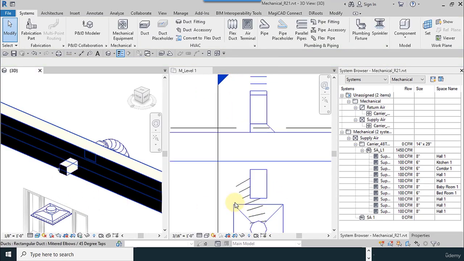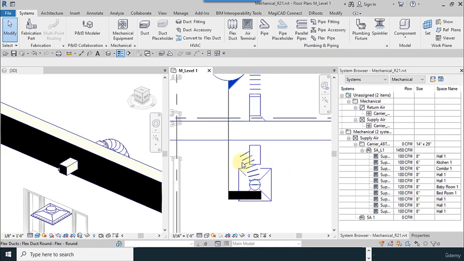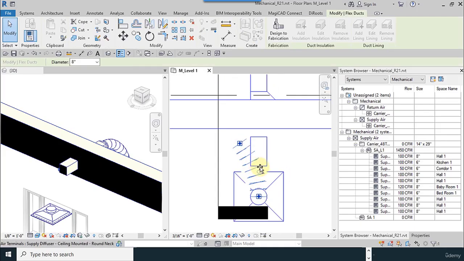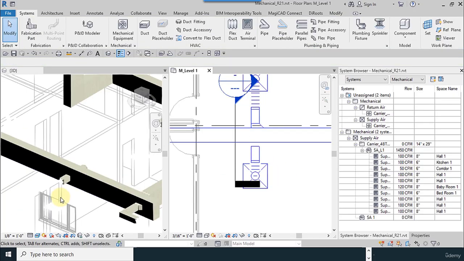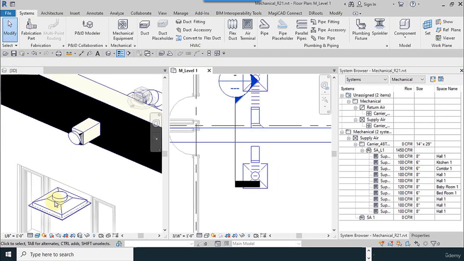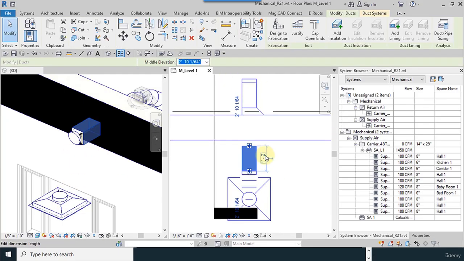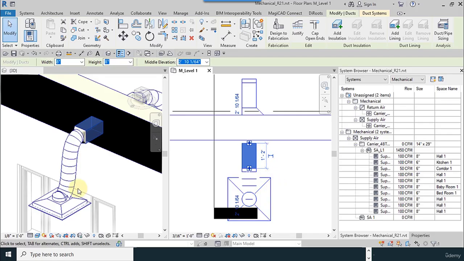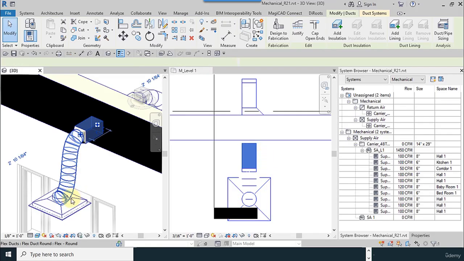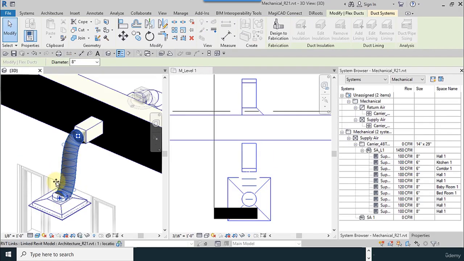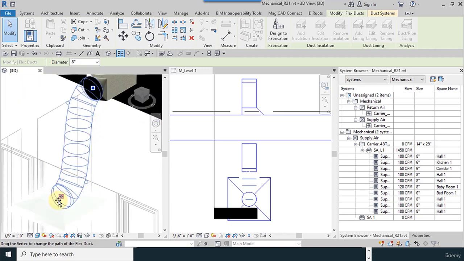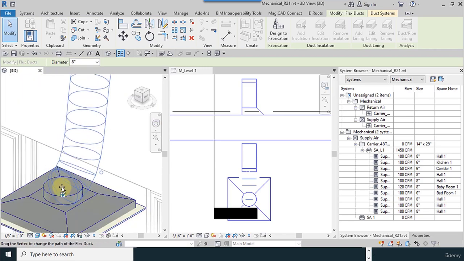Another time, I go to the 2D dimension view. It doesn't show because the distance is very small. The flexible duct has not shown. Now we can see the duct. Okay, I hold the left click and zoom on it.